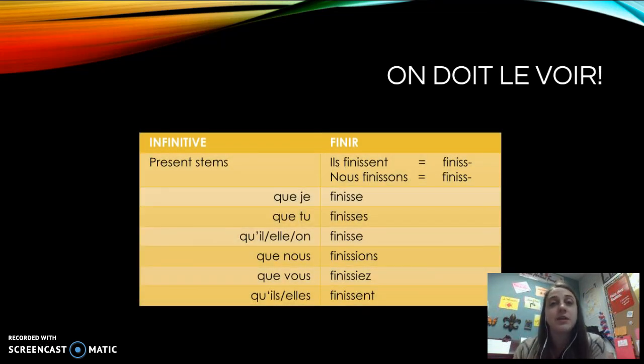And then finir, our regular IR verb, finiss and finiss. So que je finisse, and here's where it starts to look kind of bizarre, right? So for the most part, most of our conjugations have looked pretty much like regular present tense indicative. Our nous and the vous form tend to look like the imparfait, but it's not the imparfait, it's the subjunctive. And we get to our IR verbs, and now we can see that it is actually subjunctive, and we can hear it. Que je finisse, que tu finisses, qu'il finisse, que nous finissions, que vous finissiez, qu'ils finissent.